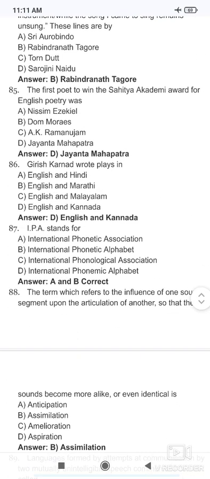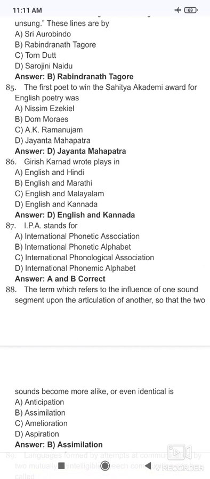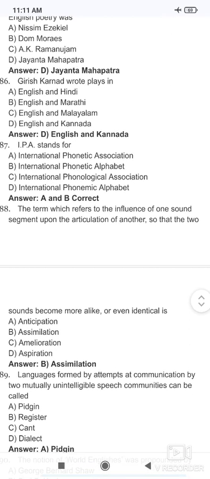What is IPA? IPA stands for International Phonic Association or International Phonetic Alphabet. Both are correct. Then the term which refers to the influence of one sound segment upon the articulation of another, so that the two sounds become more alike, is known as assimilation.